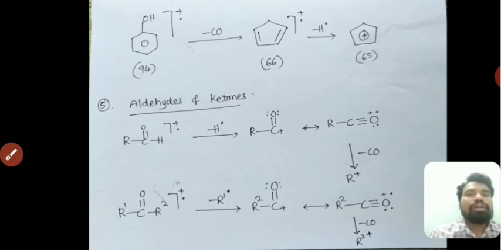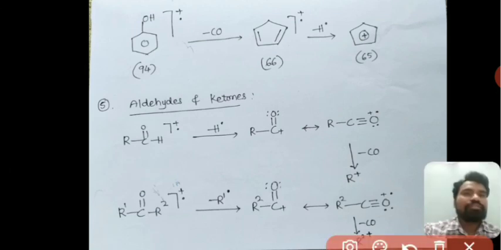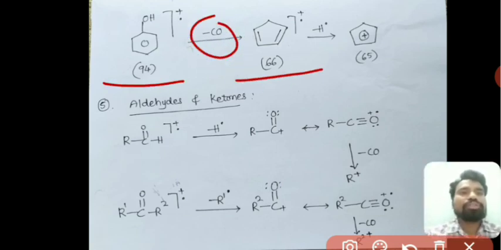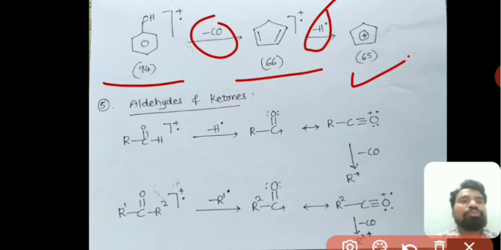Next is aromatic alcohols. Aromatic alcohols lose CO, and then it forms the C5H6 radical cation. By losing a hydrogen radical, it forms C5H5+. This is a characteristic peak, that is, C5H5+ is the characteristic peak in the fragmentation of phenol, that is, aromatic alcohols.